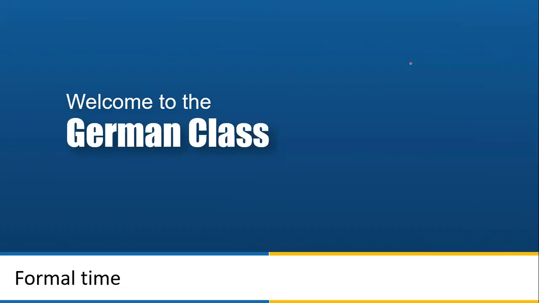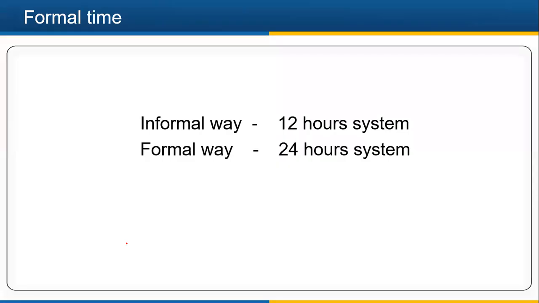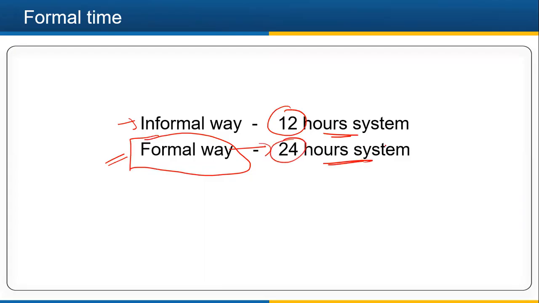In this lecture we are going to talk about time again, but this time we are going to talk about formal time. In the previous class we talked about informal time, which was about the 12-hour system. Formal time means where we follow the 24-hour clock.